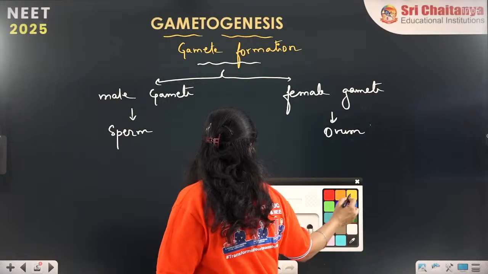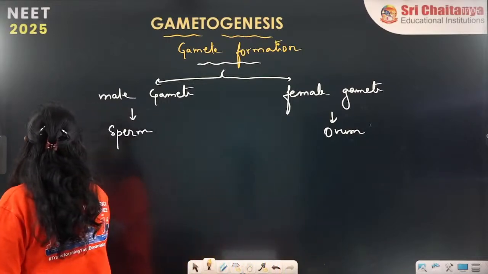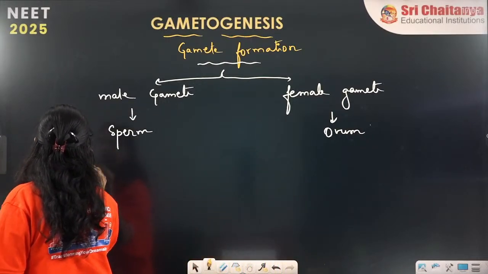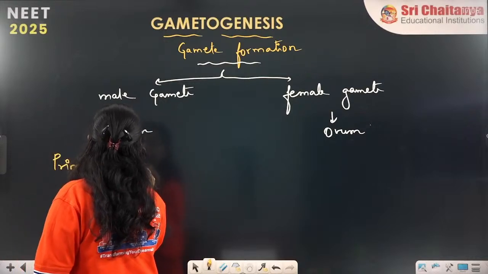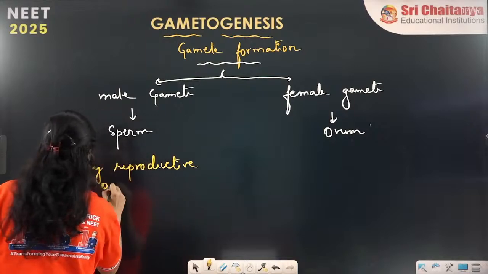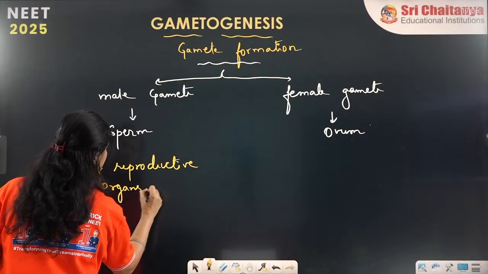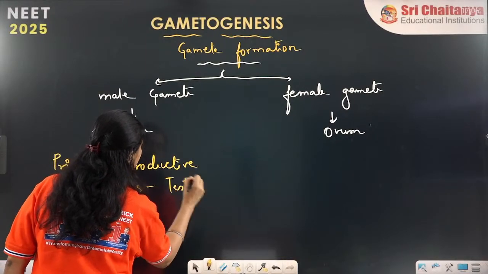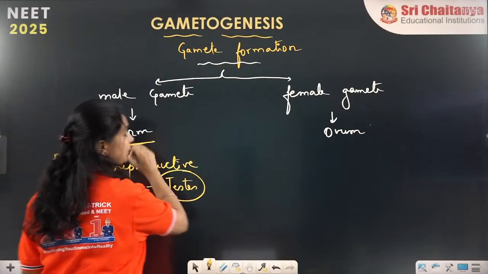Inside the human body, the primary reproductive organs help in the formation of gametes. In males, the primary reproductive organ is the testes, which help in the formation of sperms.